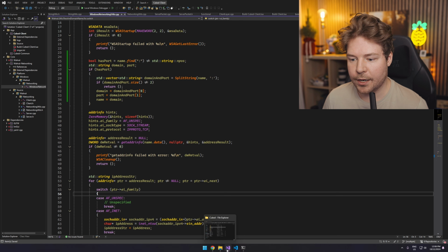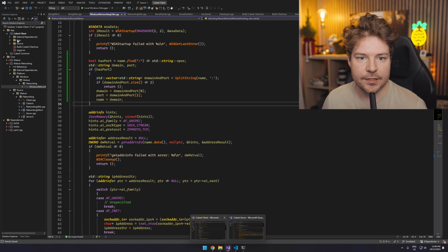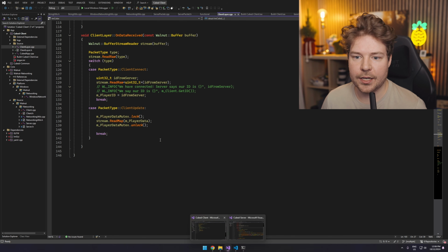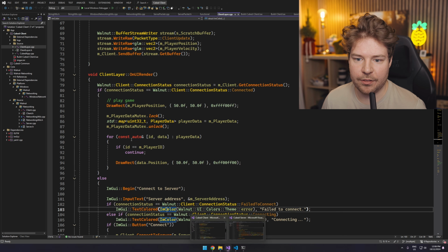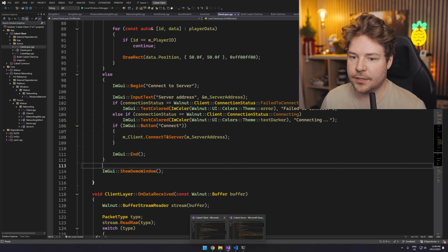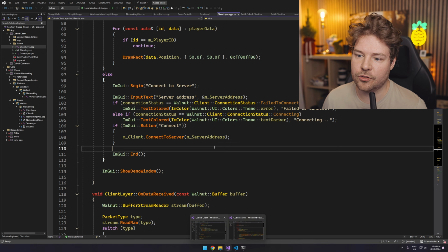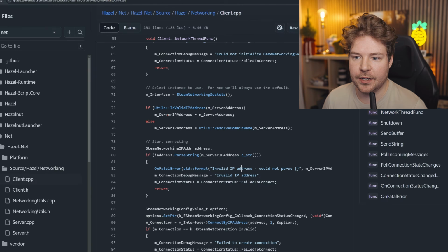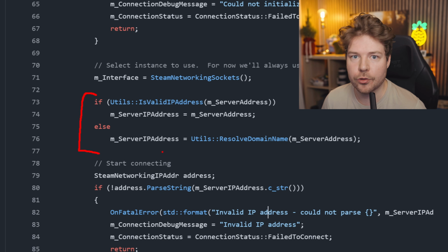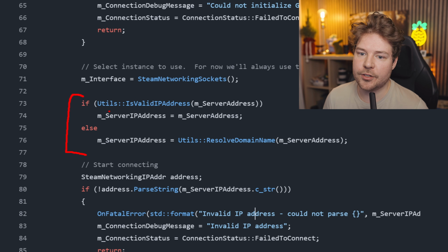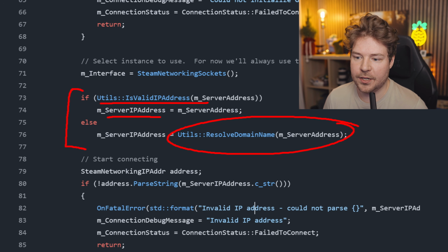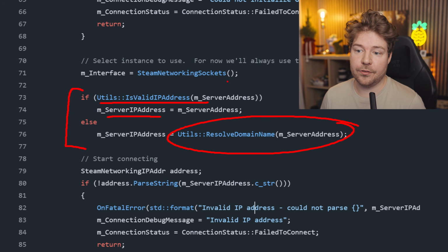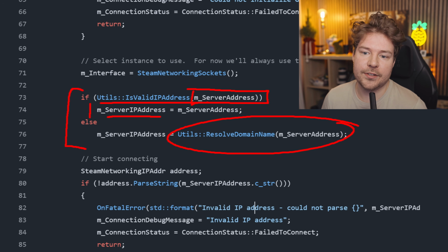So that's step one. And then the other thing that we obviously need to do is inside the client when we try to connect. The way that we're doing that at the moment, I think, is over here in our little connect to server, we're just doing client.connect to server directly. Whereas inside client.cpp, inside Hazel's networking, what we have here is this little block of code, which I think is new. And this is different to how Walnut networking does it. So it's this: utils is valid IP address. And if it is, then sure, we can just use that. Otherwise, we're actually going to resolve the domain name into an IP address. And so we actually end up keeping two different things here. We have a server address and we have a server IP address.